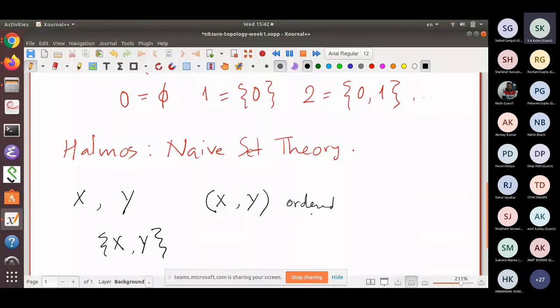So how to make such a thing? You invent some recipe and fix it. So the convention for this, and there can of course be other conventions, is to define this to be equal to the set whose members are the set {X} and the set {X, Y}.